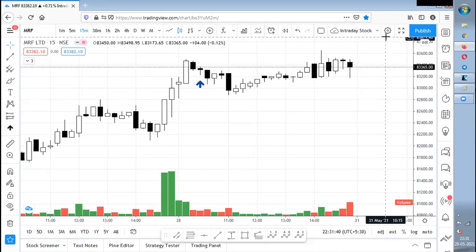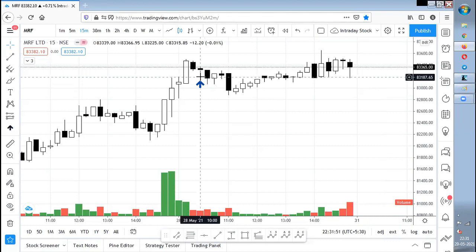My risk will be 100 rupees and my reward will be 100 rupees because I go with a 1:1 ratio. But as you know, even for one candle to form, assume this candle, the high to low difference is around 140 rupees. So the risk will be slightly higher, might be 2% or 3%. But I will limit myself: if the limit crosses 3%, that means more than 300 rupees, I might avoid the trade for that particular day. Clear?